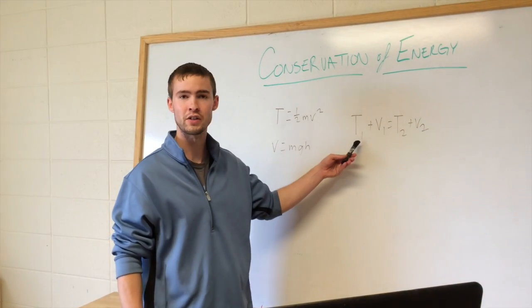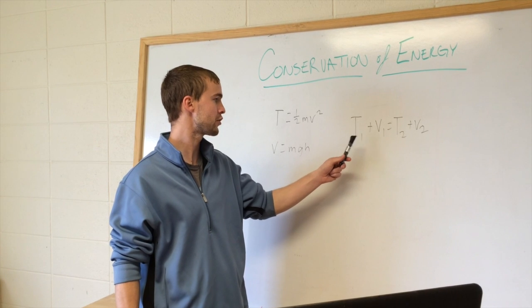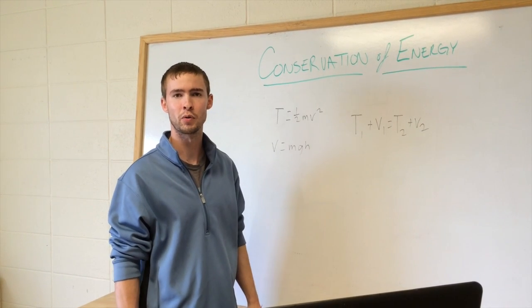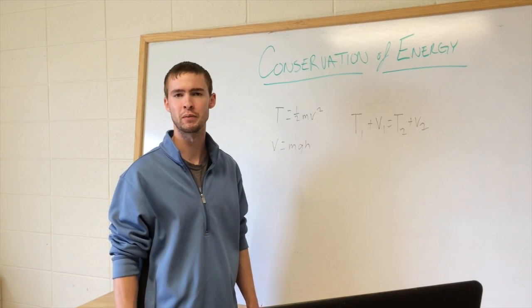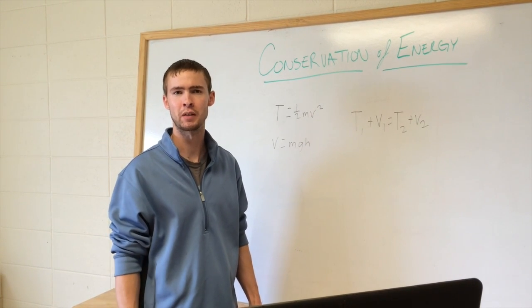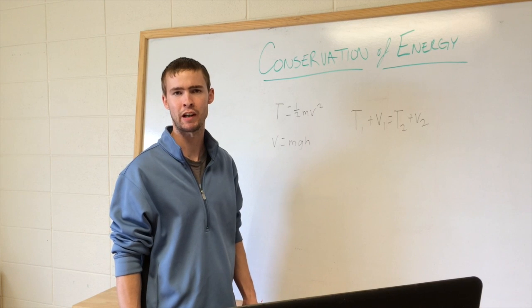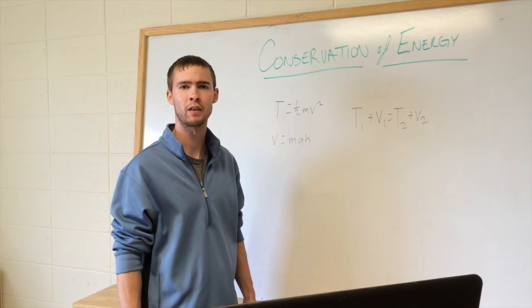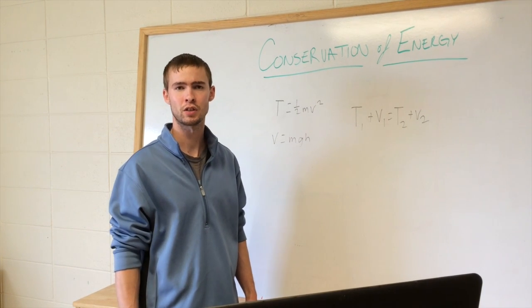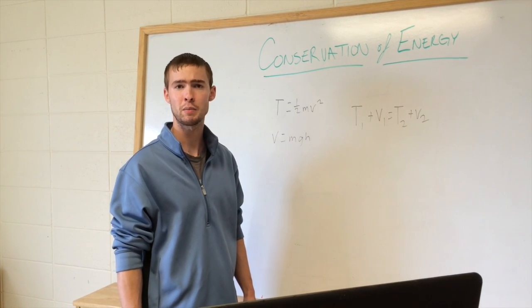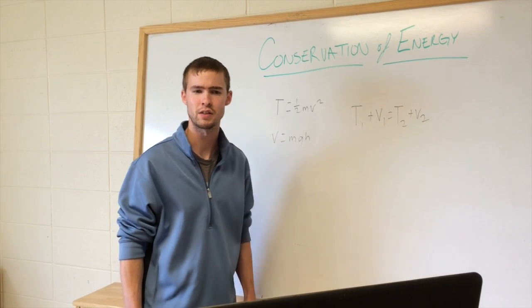Using this equation here, you have potential and kinetic energy both before and after something happens to it. In our experiment, that will be dropping a ball from a certain height until it hits the ground. The total energy throughout the entire experiment remains constant, but the type of energy that it is changes.